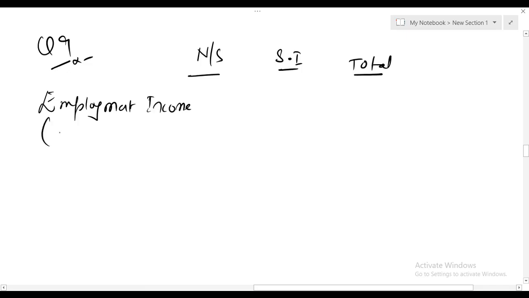The salary is 37,200. Benefits 1875. Allowable expenses 95. Salary is 37,200, plus assessable benefits of 1875, minus allowable expense 95. That gives me 38,980.